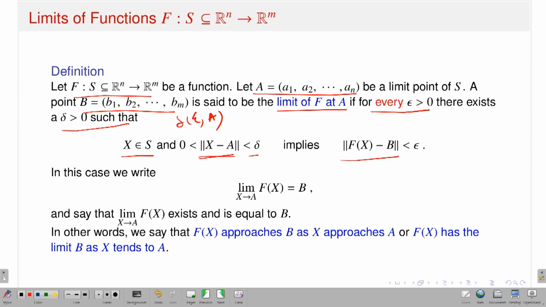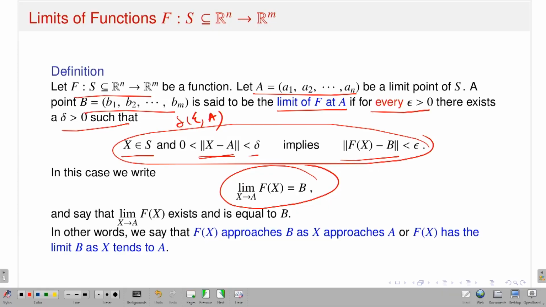If these things happen, then I will say that the limit as capital X approaches a of capital F of x is equal to b. So what is the difference between the definitions of the real valued case and the several variable case? There is nothing. I am just replacing the modulus by a norm in the context of several variables. So same definition. I am starting with the function capital F from set S, a subset of Rn, to Rm, I am taking a limit point capital A, and then I want to talk about the existence of the limit of capital F at the point A.